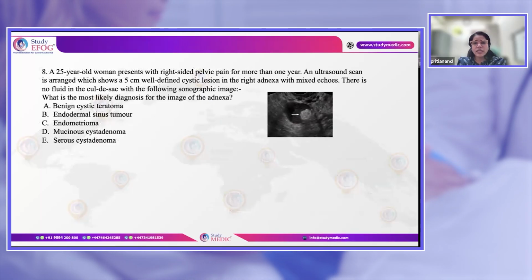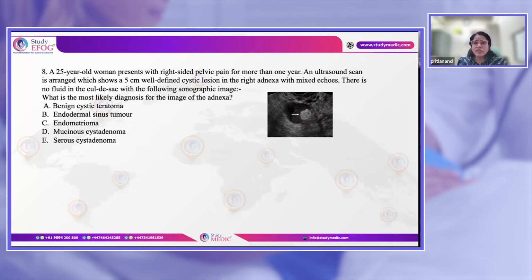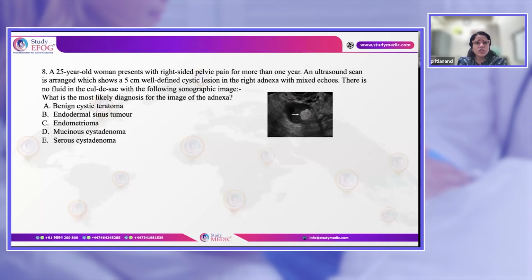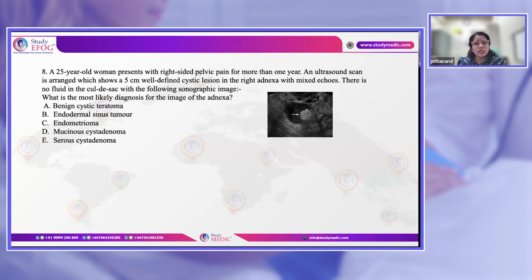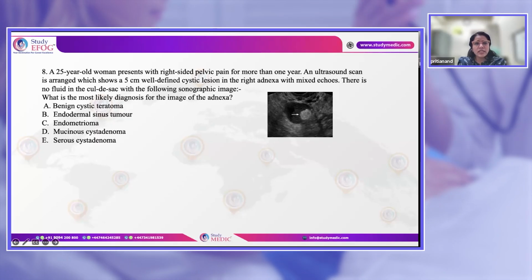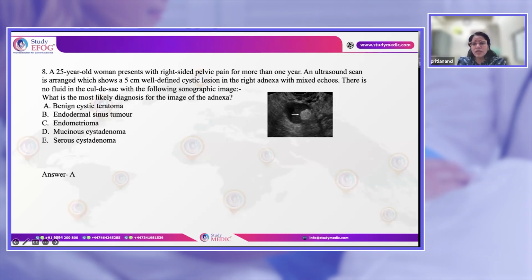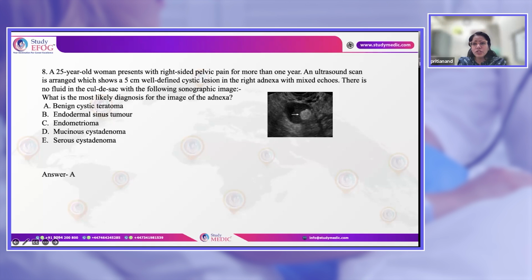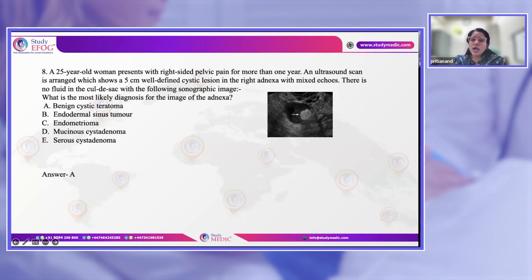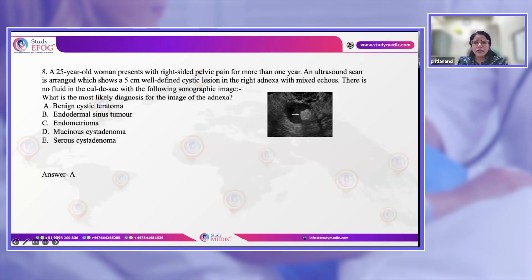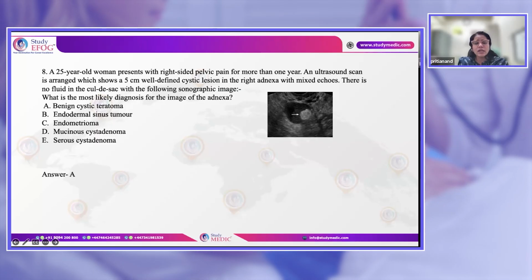25-year-old patient presents with right side pelvic pain for more than 1 year. Ultrasound is arranged. She has a well-defined 5 centimeter mass with mixed echoes. There is no fluid in pouch of Douglas, cul-de-sac, and the sonographic image shows this picture. So you can see that the patient very clearly has some lesion in her ovarian cyst, which is basically a mixed echogenic mass. And the most common condition resulting in this is a dermoid cyst.